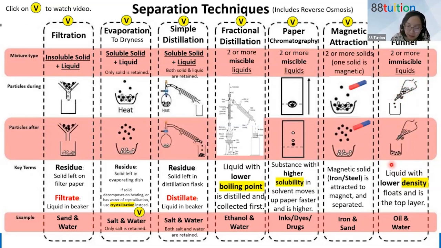Paper chromatography, the spot that is higher one means, can you tell me this spot now? It means this substance, is it the most soluble or least soluble? Can you type into the chat? This one. Is it most soluble or least soluble, if it's found on top? Type into the chat, please. This substance is most soluble in the solvent or least soluble in the solvent.